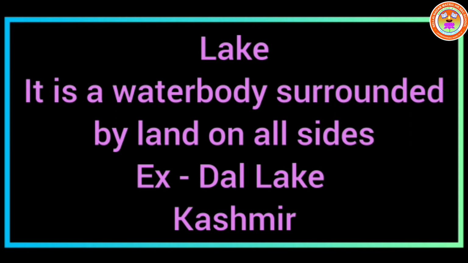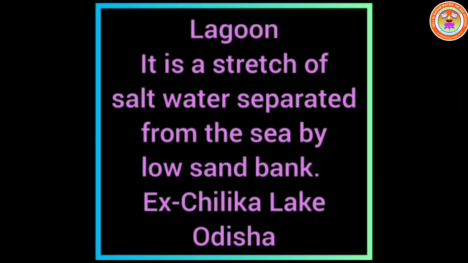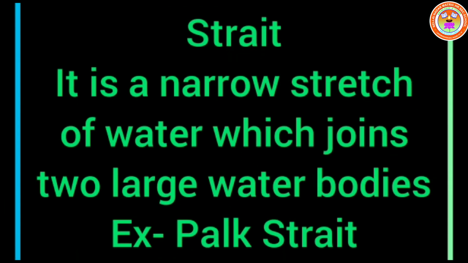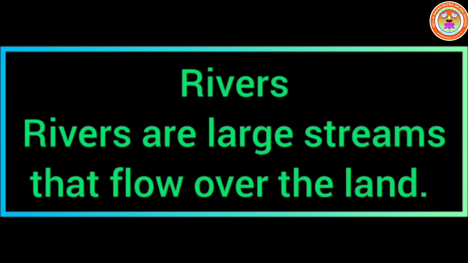Lake. It is a water body surrounded by land on all sides. Example, Dal Lake, it is in Kashmir. Lagoon, it is a stretch of salt water separated from the sea by low sand bank. Example, Chilika Lake, it is in Odisha. Sea, it is also a vast water body but smaller than ocean. Sea water is salty in nature. Example, Arabian Sea. Strait, it is a narrow stretch of water which joins two large water bodies. Example, Palk Strait.